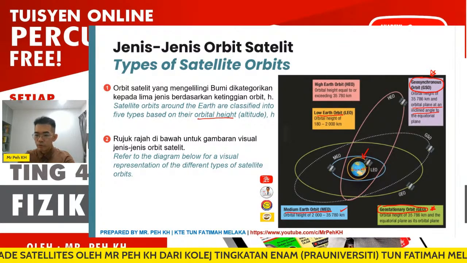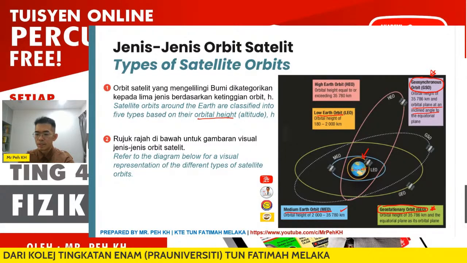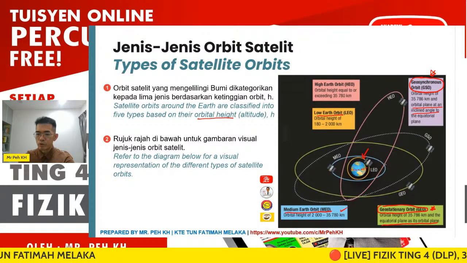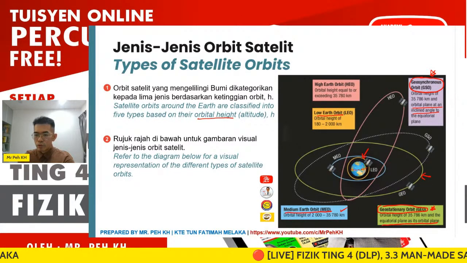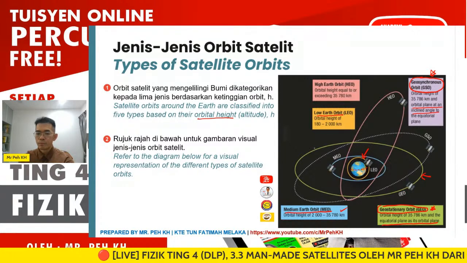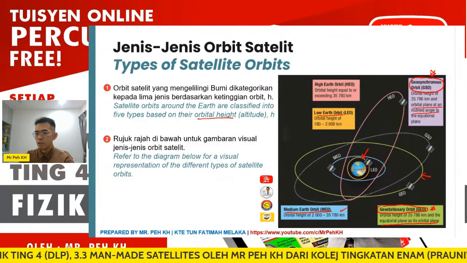Okay, but for the geostationary orbit, the equatorial plane is the orbital plane. So you can see the green orbit, or GEO, has zero inclined angle to the equatorial plane.